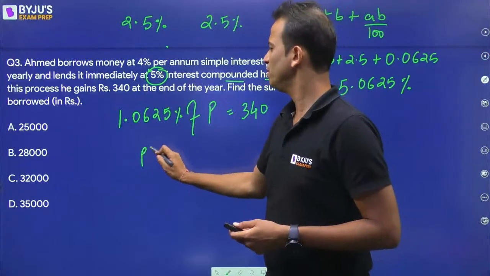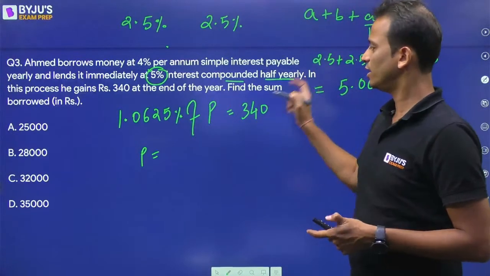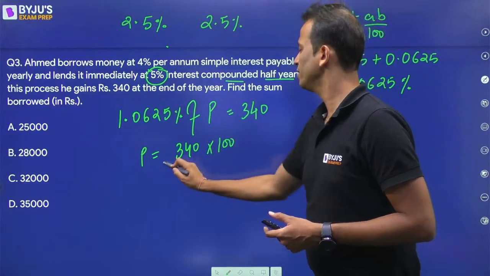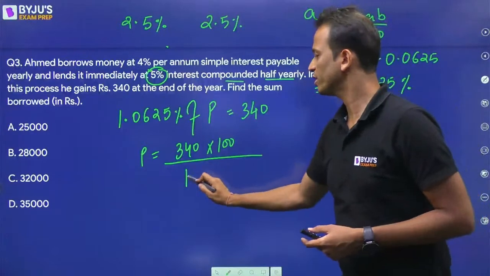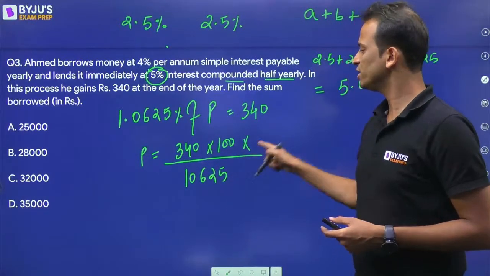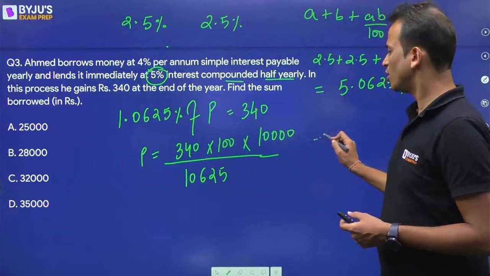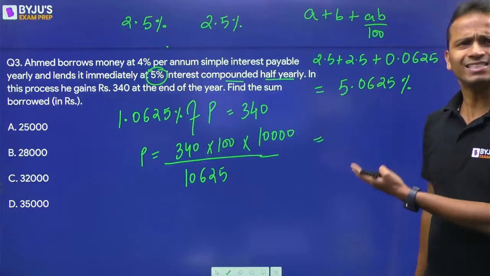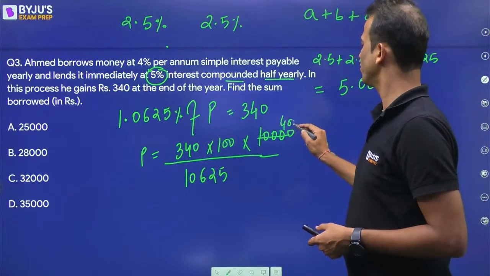So the principal will be equal to, the 100 from the percentage goes to the numerator, so 340 multiplied by 100 divided by 1.0625. I am writing this as 10625 and multiplying the numerator by 10000. Now we just need to simplify this. Okay, so let's cancel out 25 first. So it will be 400.